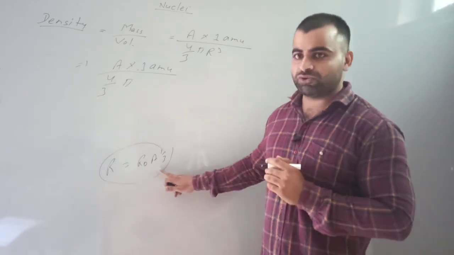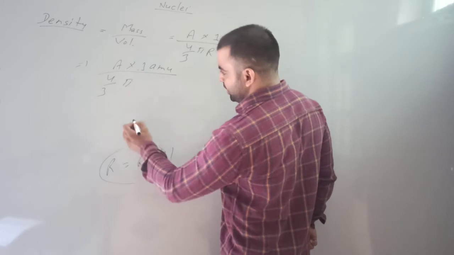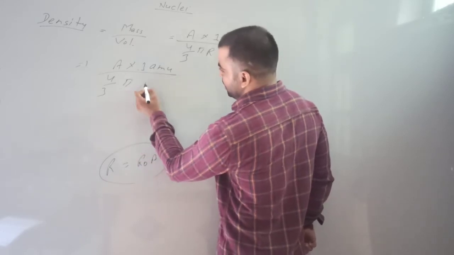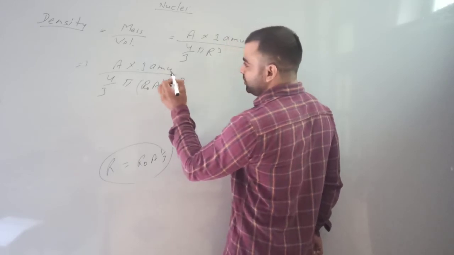In the size of nucleus we have found it, and this will be r naught A to the power 1 by 3, whole cubed.